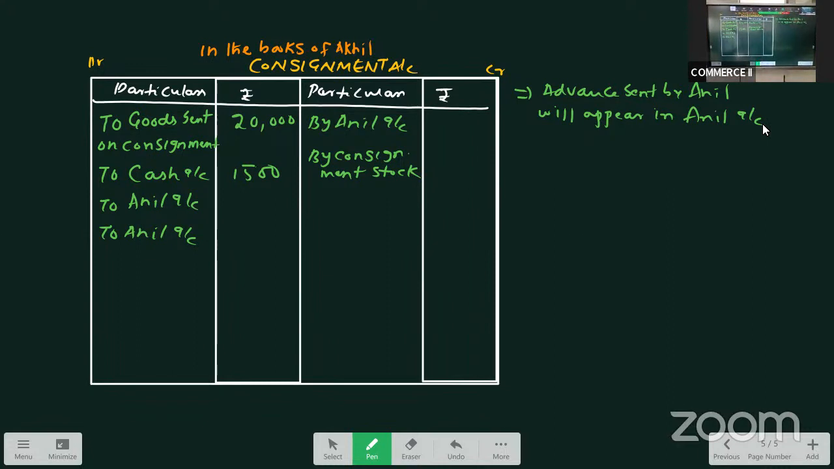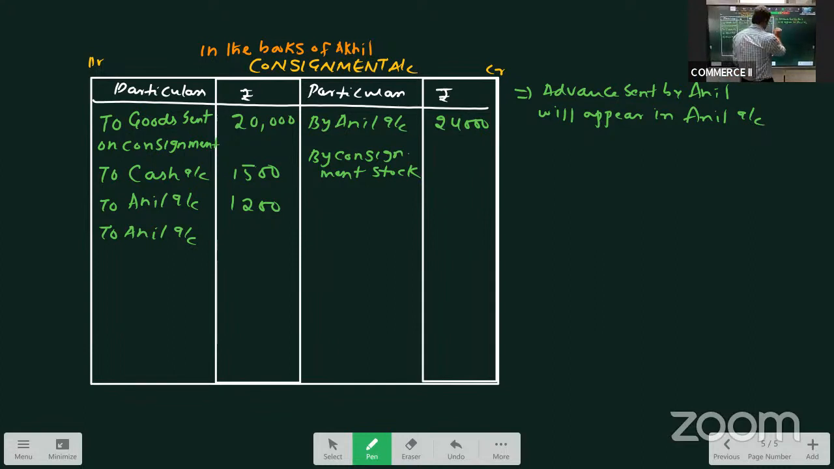Then half of the goods were sold for 24,000. 50% of the stock is sold. Out of this, 4,000 is sold on credit. I told you it makes no difference for us whether the goods are sold on cash or credit. Ignore. 24,000 is the gross sale proceeds. Selling expenses were 12. So Anil incurred selling expenses. Selling means recurring expenses. Then bad debts 400 and commission.